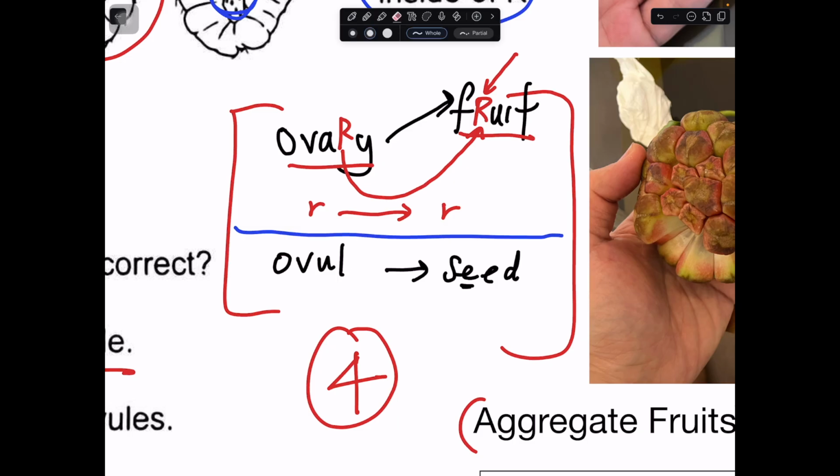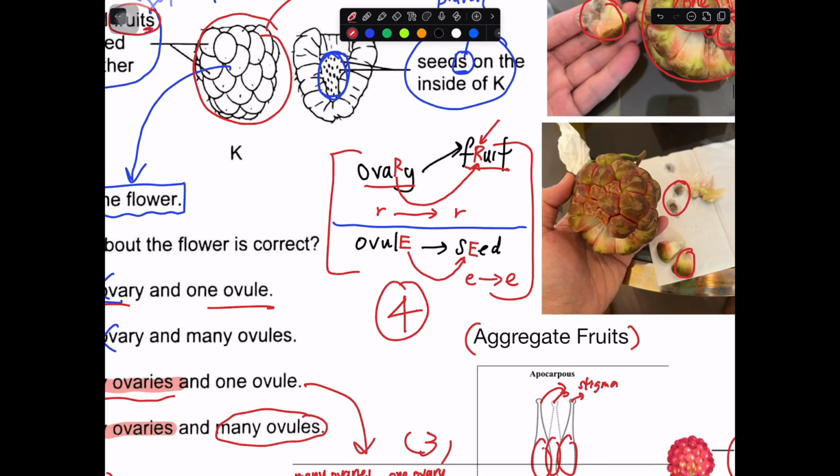Okay, so in this case, let me remove this. Okay, so E. So it will be R becomes R, E becomes E. This will help you to remember which one will become the fruit, which one will become the seed. Okay, the spellings are very highly similar. The way that they are pronounced can be quite similar if one is not careful.